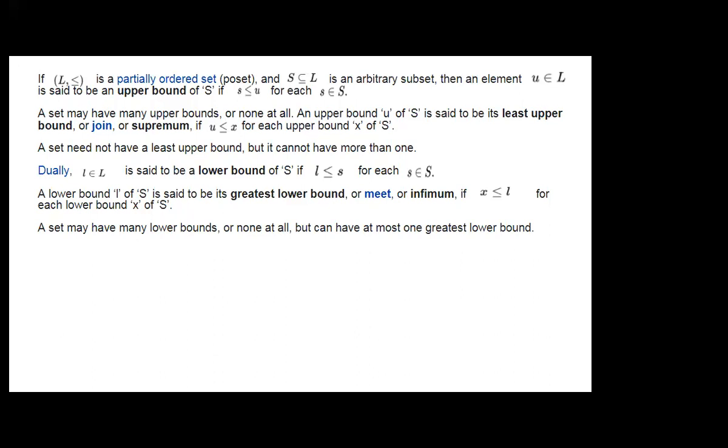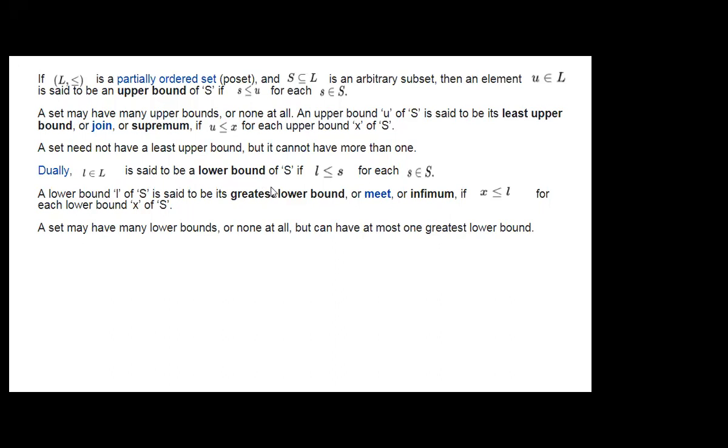Dually, as we are dealing with the least upper bound, we will take the greatest lower bound. Least upper bound and greatest lower bound are exactly opposite terms, and the lower bound is denoted by small l. This l belongs to capital L, the set or lattice that we are dealing with.